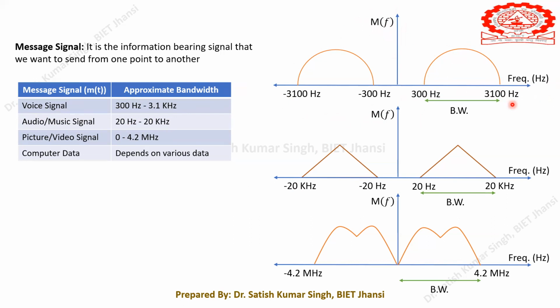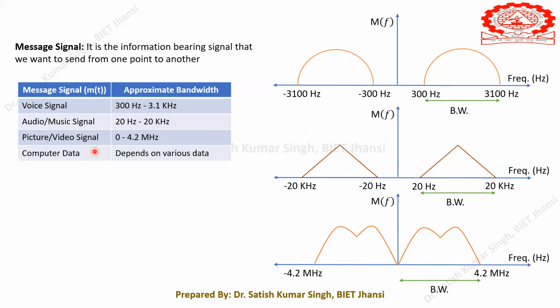As I said, it contains frequency components right from 300 hertz to 3.1 kilohertz. So here you can see that we get a certain non-zero frequency component in this range, 300 hertz to 3.1 kilohertz. One thing I wanted to tell you: if you go through the Fourier transform, you will find that these are all real signals.